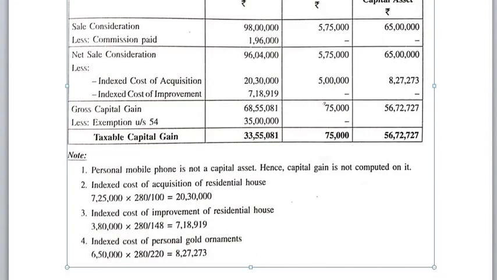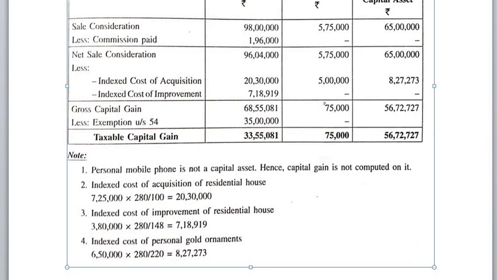So here exemption can be claimed 35 lakh because gross capital gain is more than new purchase. Directly we can apply this for taxable capital gain 33 lakh 55,081.